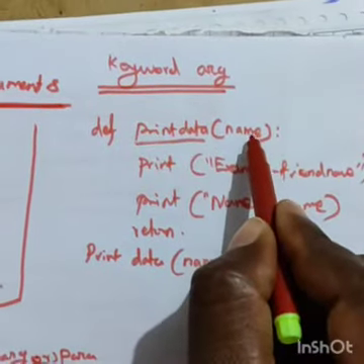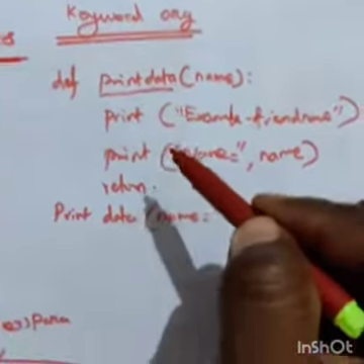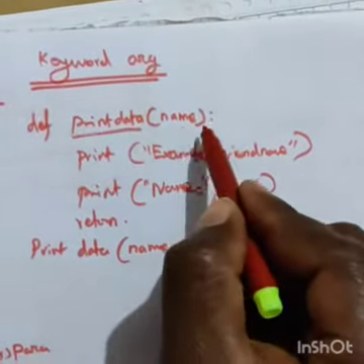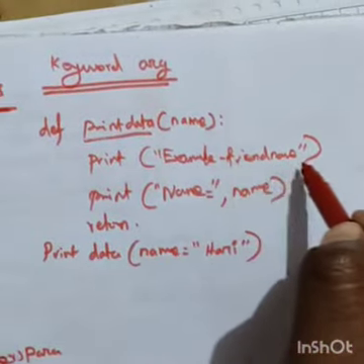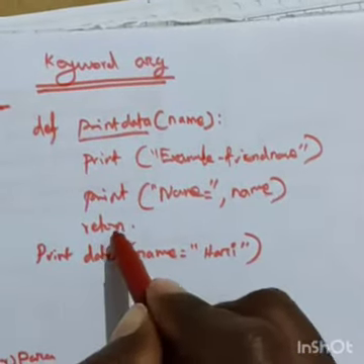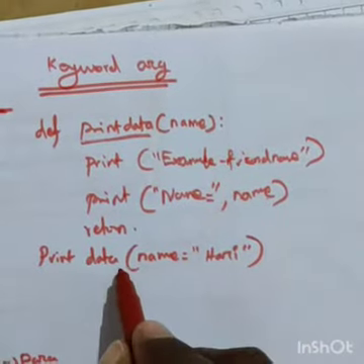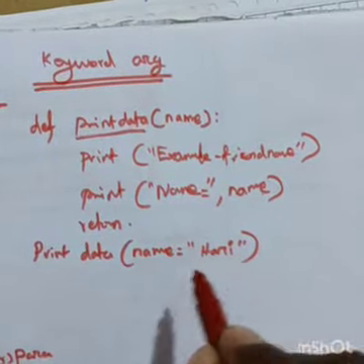One argument is there, and that argument is name. Next is the friend name. Next print name, comma, name printed. Next return. Next print_data: name is equal to Hari.